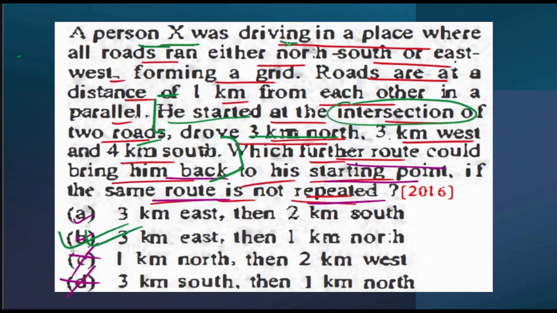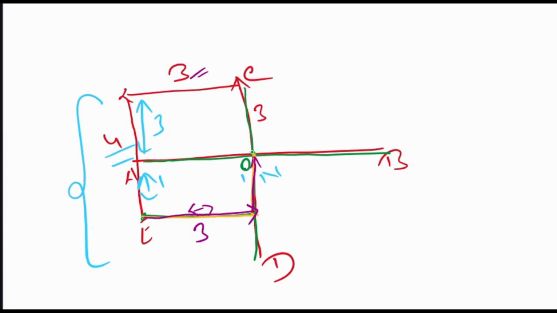A person X was driving in a place where all roads ran either north south or east west, forming a grid. Roads are at a distance of 1 kilometer from each other in parallel. So that means there are two kinds of roads, one going in the north south direction, another going towards east west. He started at the intersection of two roads, drove 3 kilometers north, then 3 kilometers west, and again 4 kilometers south. So this will be my intersection point. At first he went 3 kilometers north, then 3 kilometers west, and again he came back 4 kilometers south.